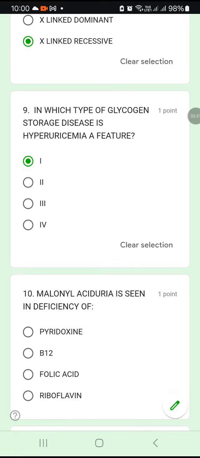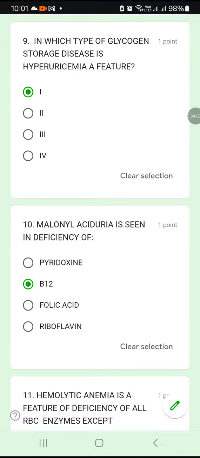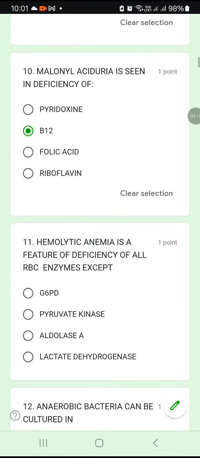Question number 10. Methylmalonic aciduria is seen in the deficiency of pyridoxine or vitamin B12 or folic acid or riboflavin deficiency. Methylmalonic aciduria is a characteristic feature in case of a deficiency of vitamin B12. Coming on to question number 11.